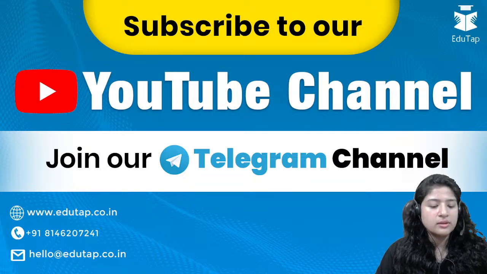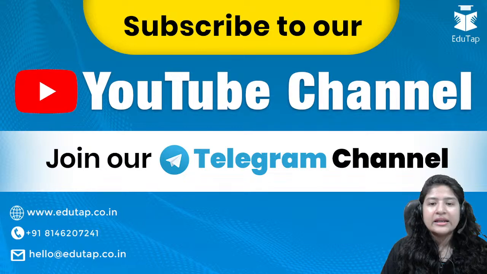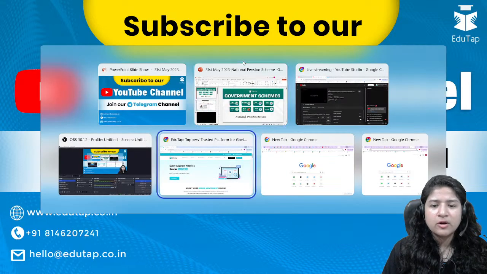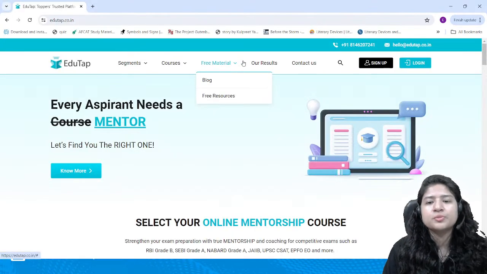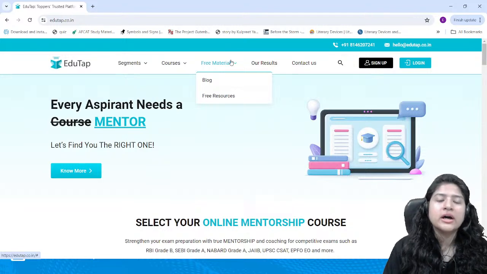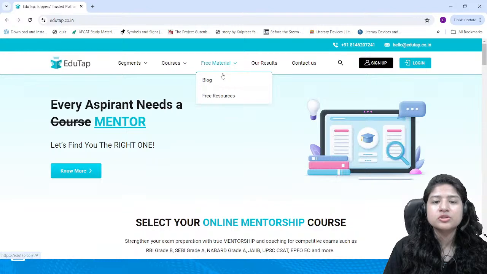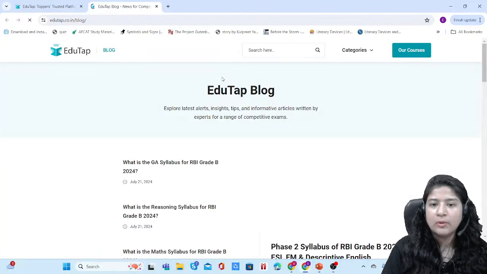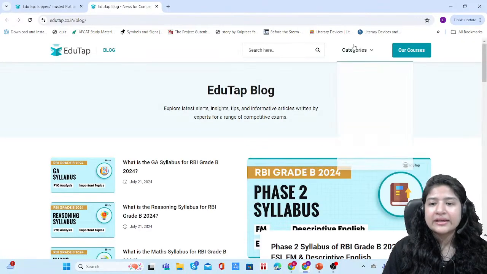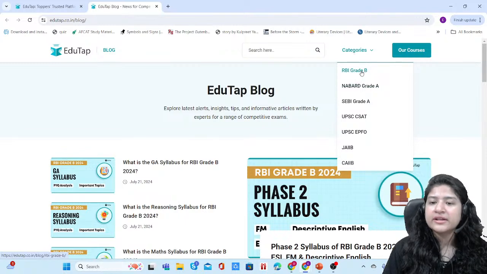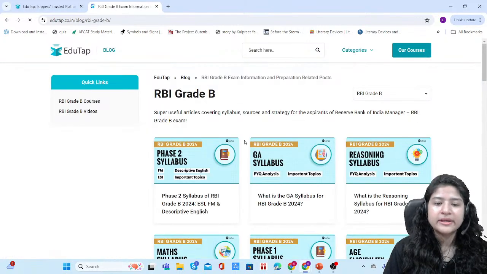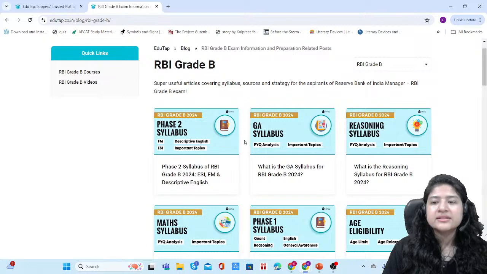Okay, so that was all about this particular scheme, and let me also share some free content that we provide on our website. If you go to edutap.go.in, and go to the free material portion, and then to the blog, here you can see we have created blogs category wise. For example, if you want to open RBI Grade B, here we have added some useful blogs.